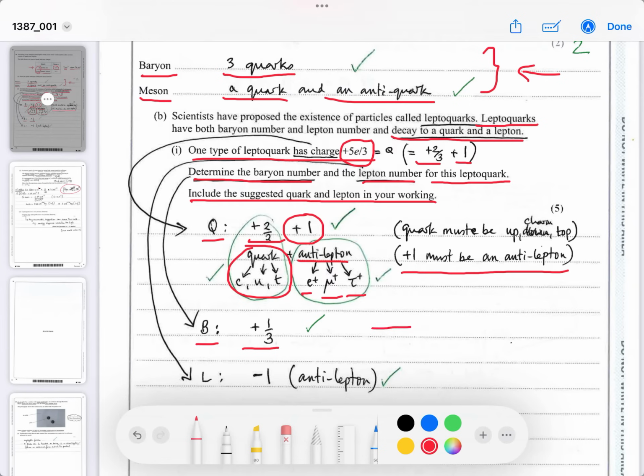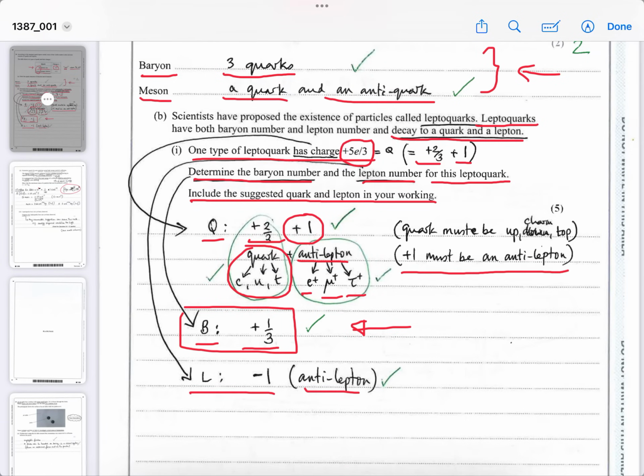If it did exist, then its baryon number would be incomplete. Yes, it's normally plus 1 or minus 1. This one, the baryon number would be a third, a fraction of a positive baryon. And the lepton number must be minus 1 because we know it's an anti-lepton. Leptons are plus 1, anti-leptons have a lepton number which is negative. Okay, so minus 1 lepton number means an anti-lepton. Baryon number minus 1 would be an anti-baryon. Okay? Hope that makes sense.